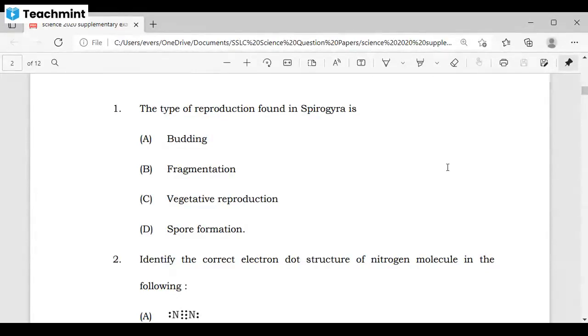This is a very small question. You can see, the type of reproduction found in Spirogyra. They are just asking you to identify which type of reproduction takes place. That's it. Very simple question, where we don't need any extra knowledge. We don't need any extra knowledge to answer this type of specific question, and this is actually the easiest question. Understood? Actually, for this question, the answer was fragmentation. But here they may ask you with respect to multicellular organisms.